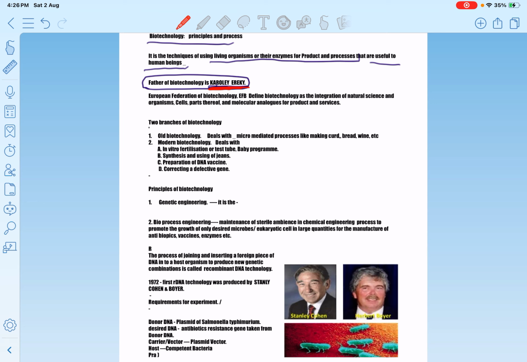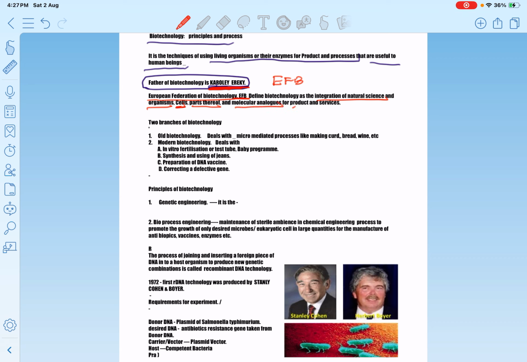Let's start with the definition of EFB. What's meant by EFB? EFB means European Federation of Biotechnology. According to EFB, biotechnology is the integration of natural science and organisms, the cells of those organisms, and the parts or organelles of those cells, like the nucleus and its parts, chromosomes, DNA, etc., and molecular analogues, meaning DNA or RNA.